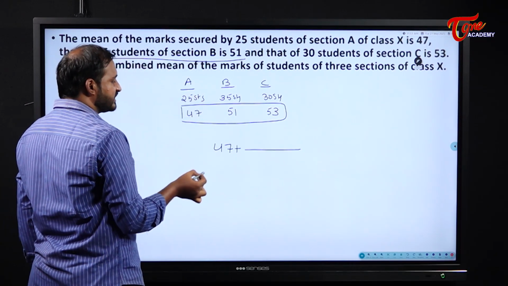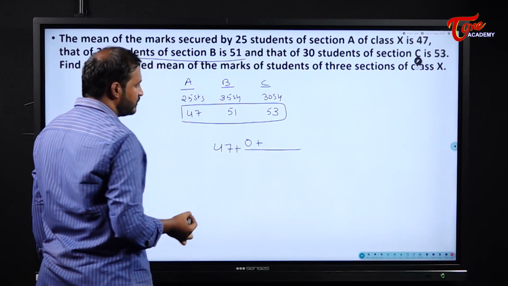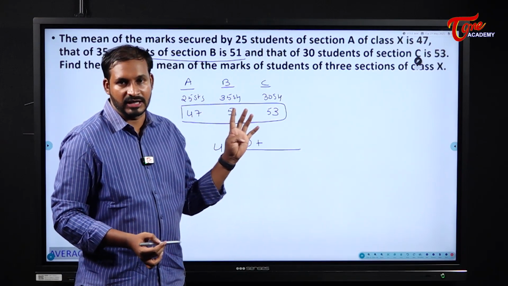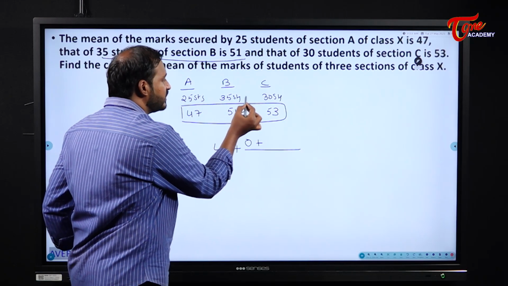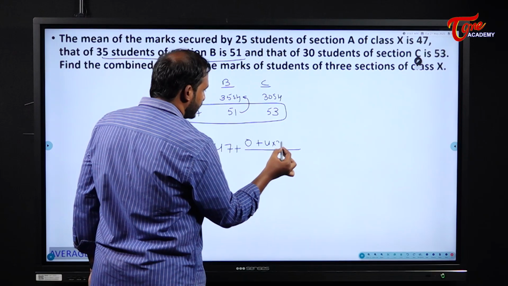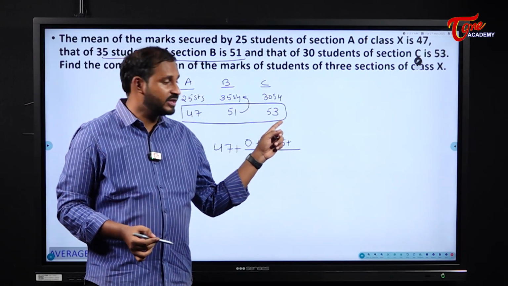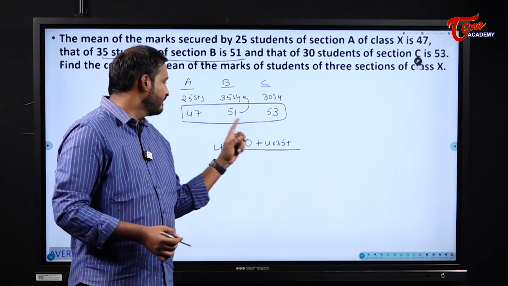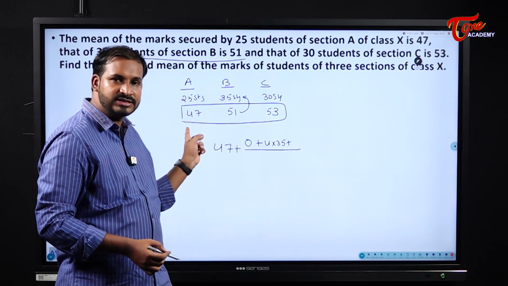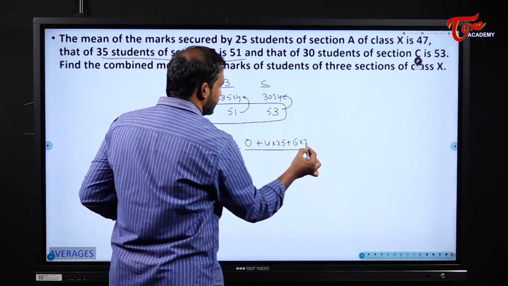Now when I compare the first set of people, 47, 47, the difference is 0. 0 into 25, anyway it becomes 0. When I see the section B students, what is the difference between here and here? 4 marks. And this 4 marks is with how many students? 35 students. So what I will write here? 4 into 35. Plus, when it comes to section C, each and every student has an average of how much? 53. When I compare it with 47, it becomes 6. 53 is more than 47 by 6. So 6 with how many students? 30 students. So 6 into 30.